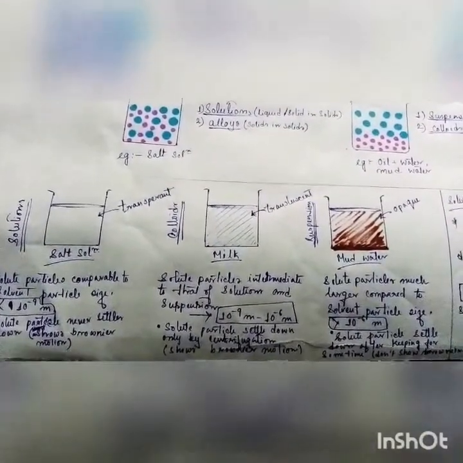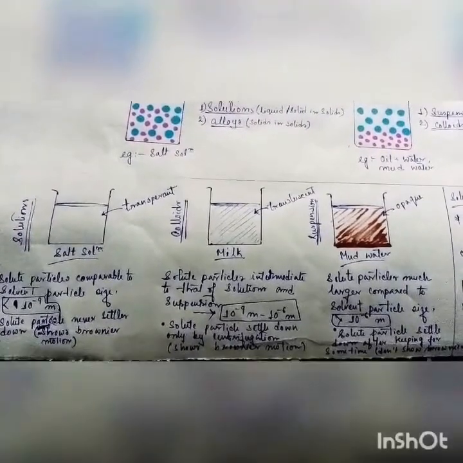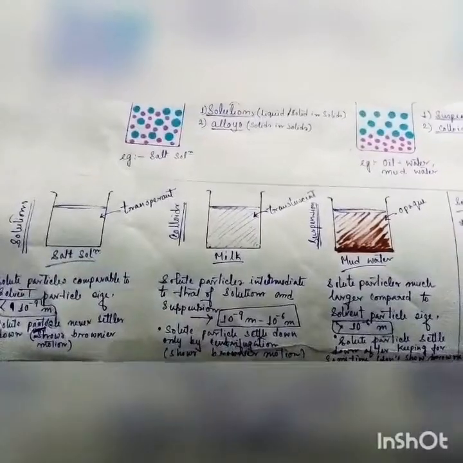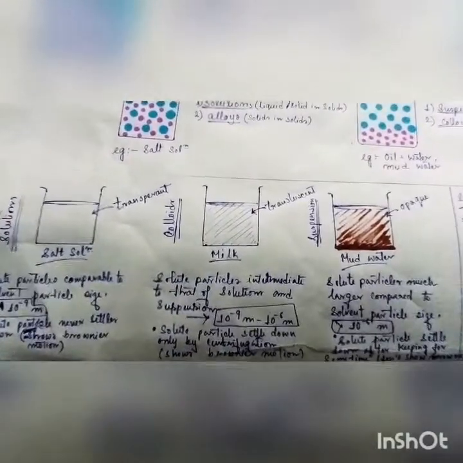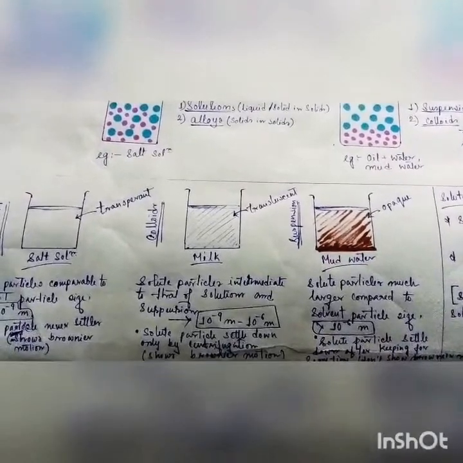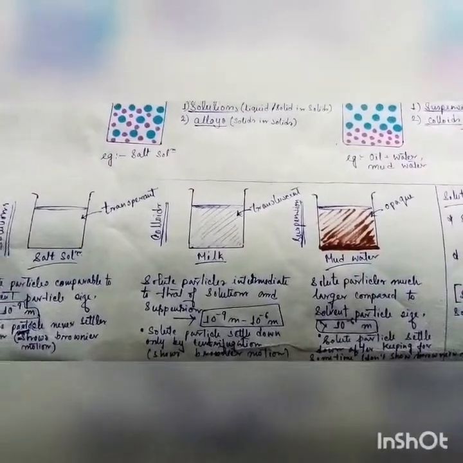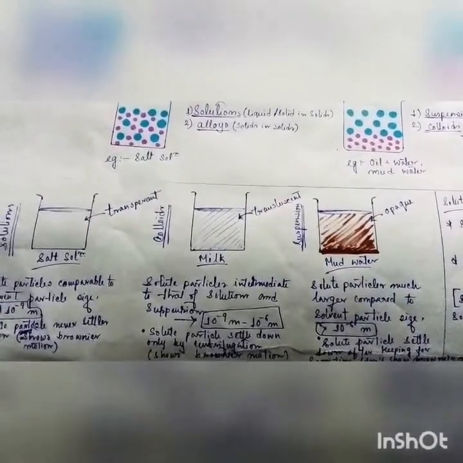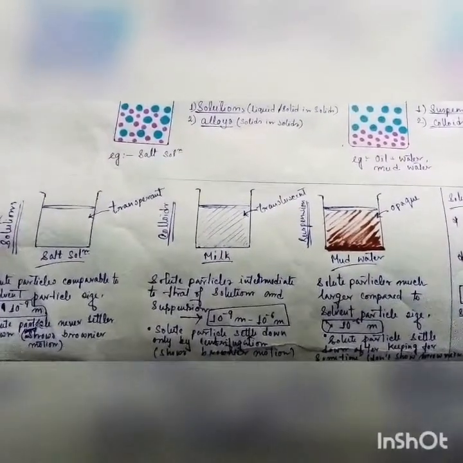Same goes for milk or the colloids, but if the solid particles are settled by centrifugation, then we can't see Brownian motion. And in case of suspension, as the solute particles settle very quickly because of their weight, it can't show any type of Brownian motion.